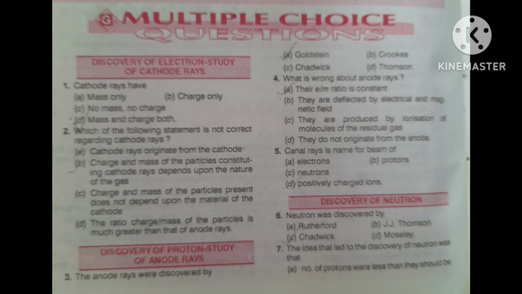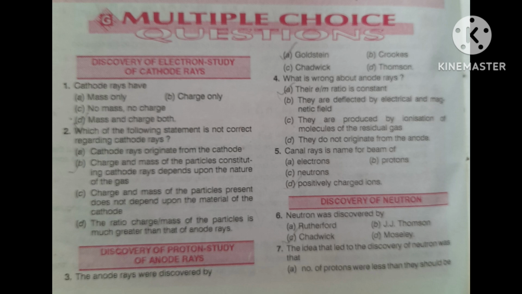Again I am repeating the question. What is wrong about anode rays? First, their e/m ratio is constant. Second, they are deflected by electrical and magnetic fields.